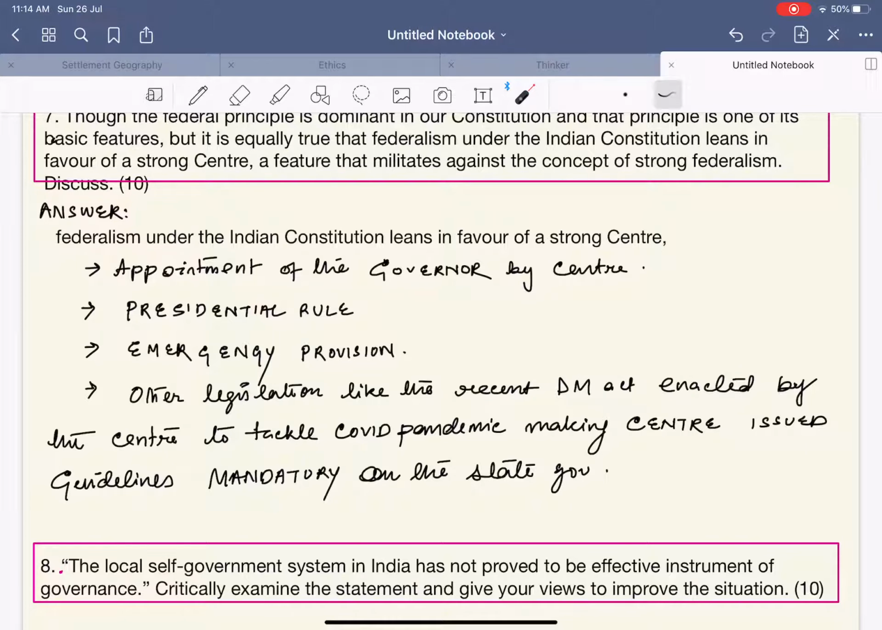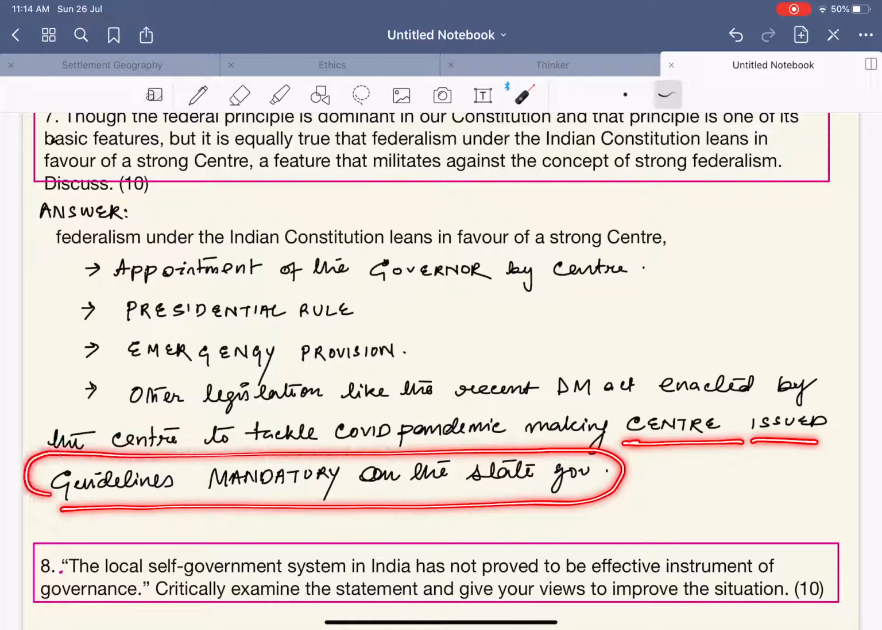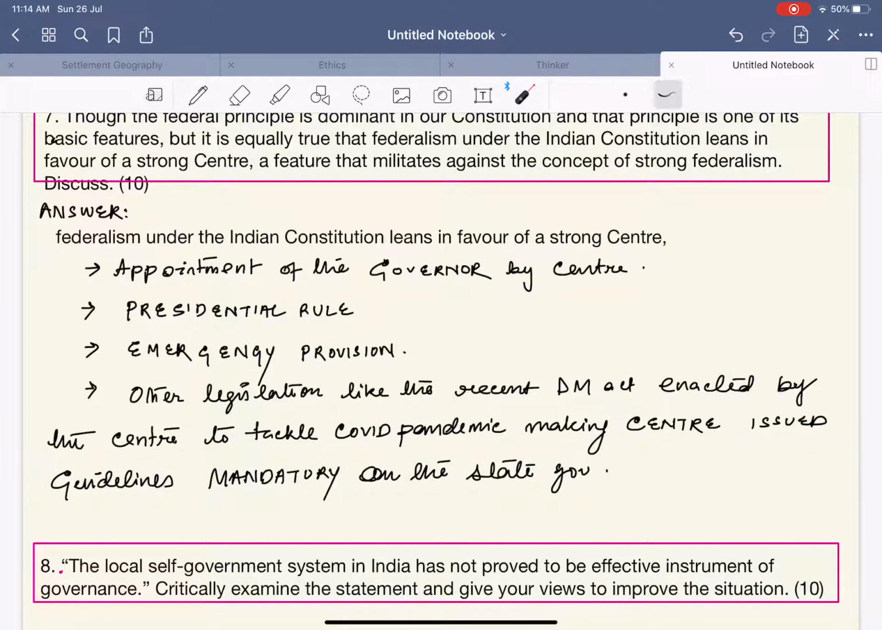What happened with this Disaster Management Act? It made the guidelines issued by the center mandatory on the state governments to follow. That is, the state cannot follow guidelines beyond the guidelines that have been issued by the center, and the state is bound to follow the guidelines issued by the center. So what actually happened? Number one, decentralization was highly compromised. Number two, the states' power of decision making was highly limited. And number three, the states could not handle the situation in their own way.